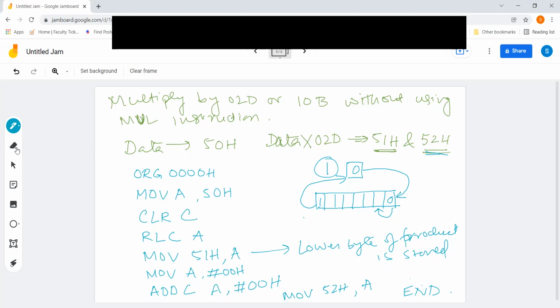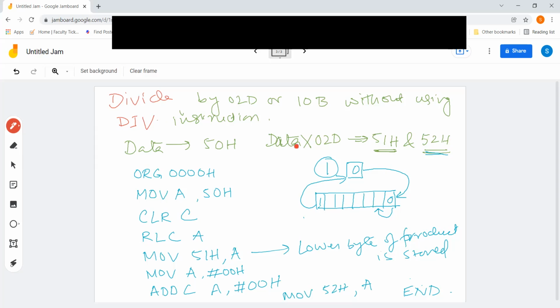Let me change the quotients which I need to change. So in place of multiply, we are going to do divide. So divide by 02 hex, 02 decimal or 1010 binary without using the div instruction.